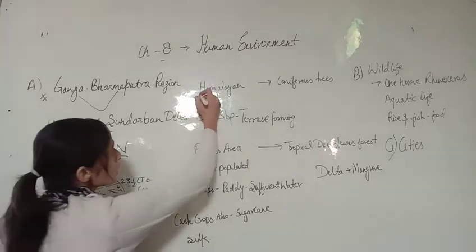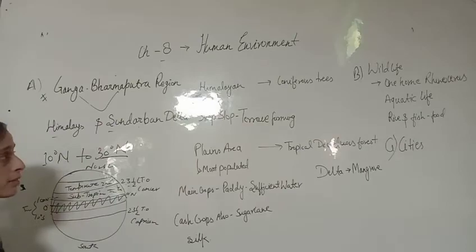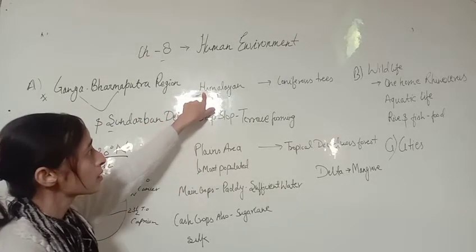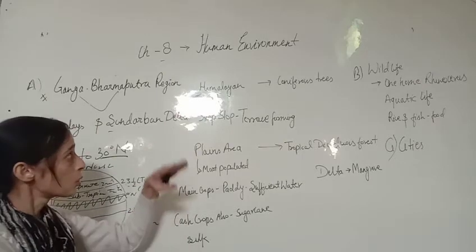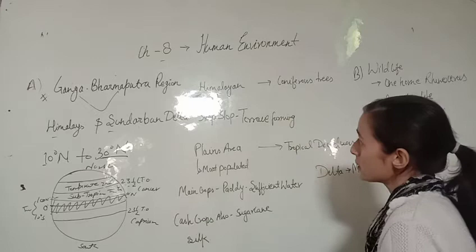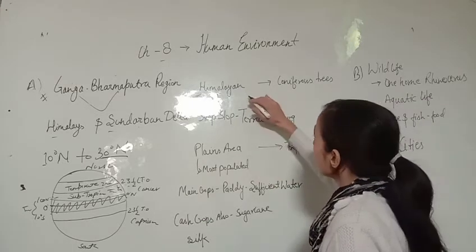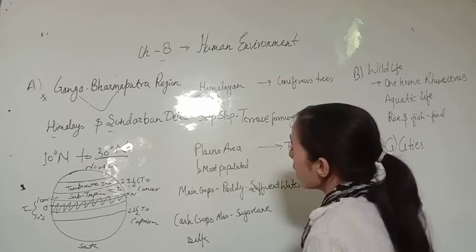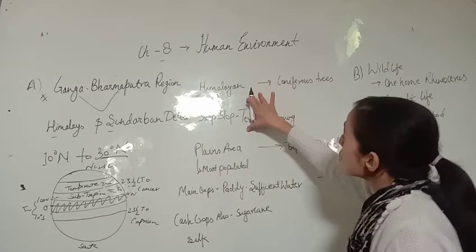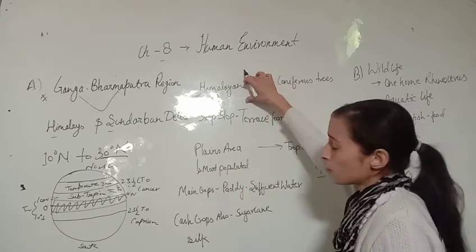In the temperate zone you will find the Himalayan regions, because in the Himalayan region the temperature is very low compared to the subtropical region. First we are going to discuss the Himalayan vegetation and geographical conditions. The climate is very cold.